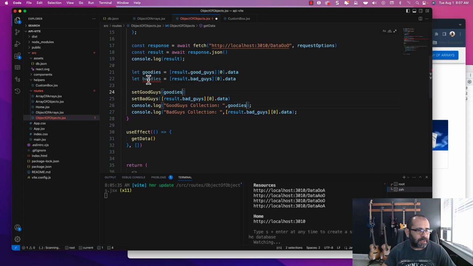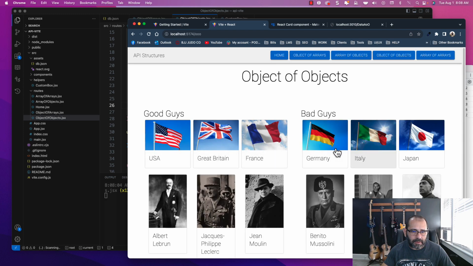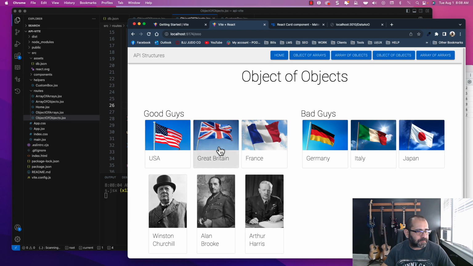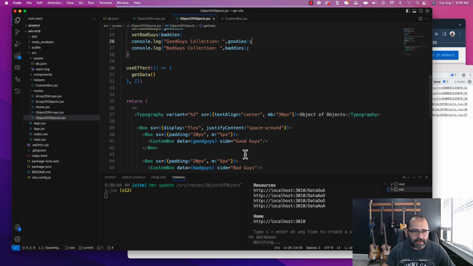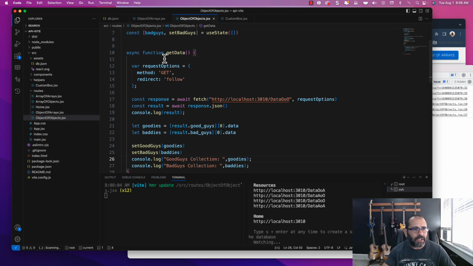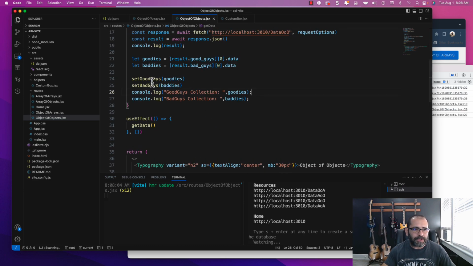and put them in there, and baddies, and put them in there, and nothing will change as far as the UI goes. Everything works, and everything works here. Everything is exactly the same. Nothing even changes here because you didn't change anything on the state. You didn't change anything in the HTML part. You only changed the setters right here to have them instantiated before and have a refactor before you send them here. So that's the only thing that changed.